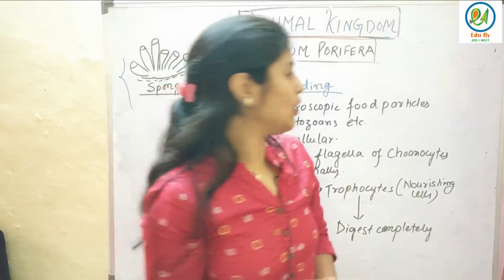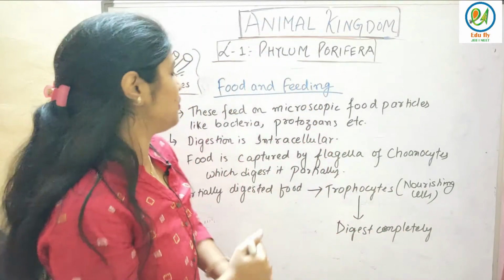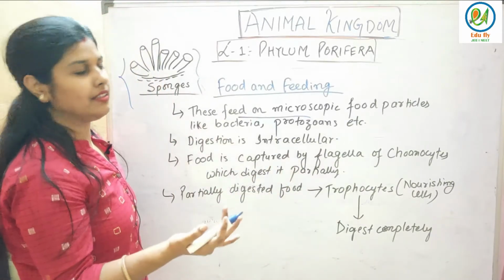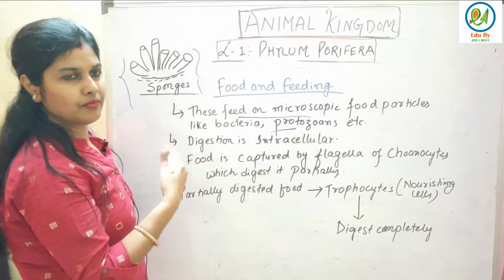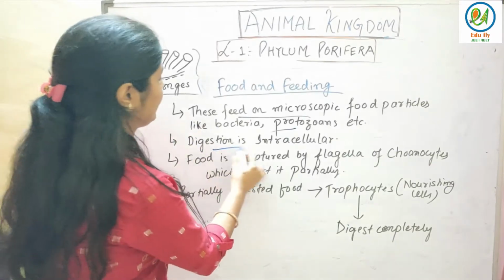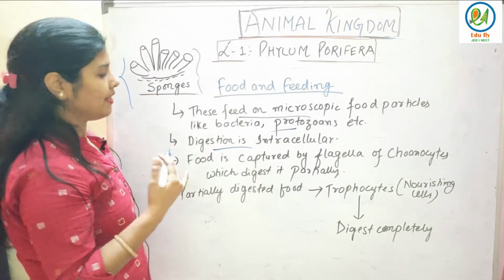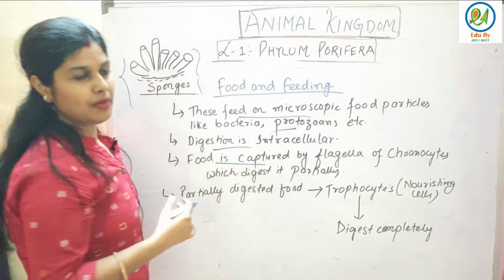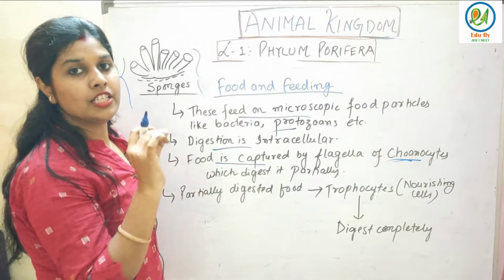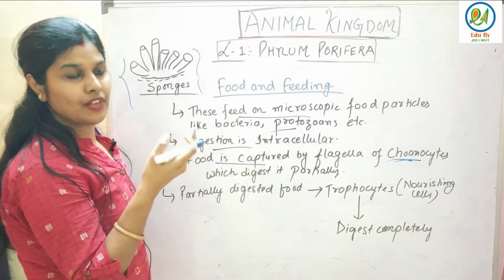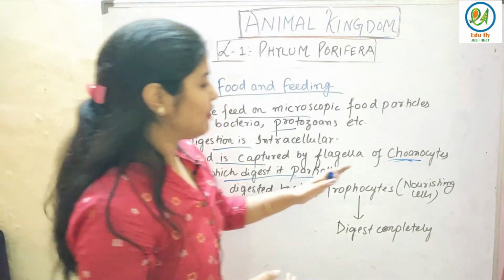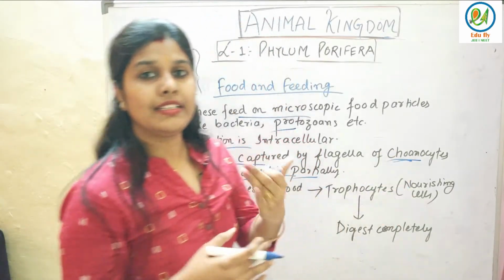Now let's see food and feeding, how it happens in the case of Porifera. Basically they feed on microscopic food particles like bacteria, protozoans, etc. They feed on very small food particles, very small organisms. Digestion is intracellular, inside. Food is captured by the flagella of choanocytes. I told you about choanocytes that line the spongocoel, with the collar at the base of the flagella. That will digest it partially. Food will be captured by the flagella of choanocytes, but they can't digest it completely.